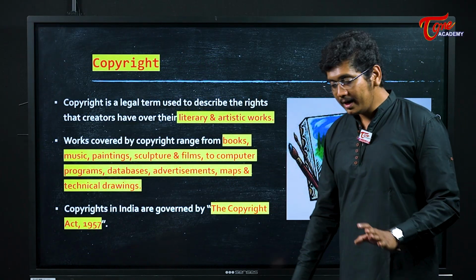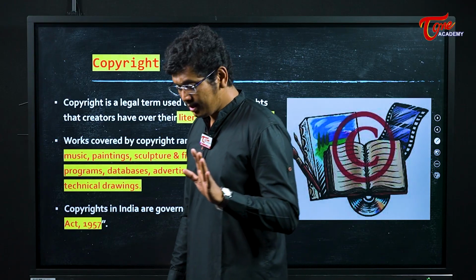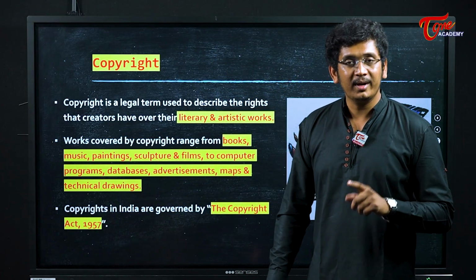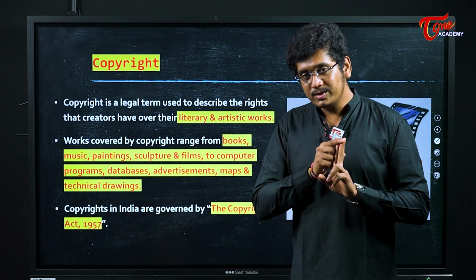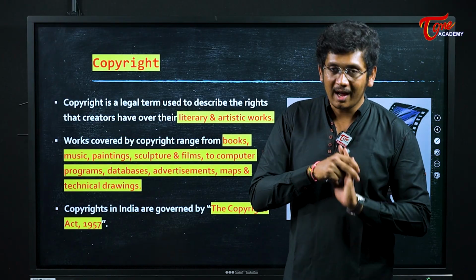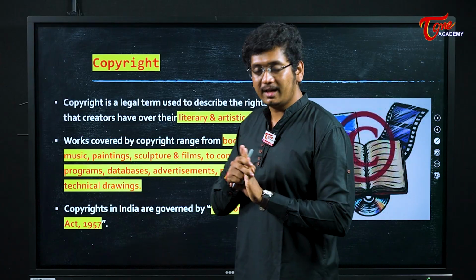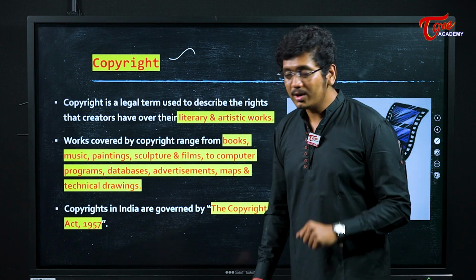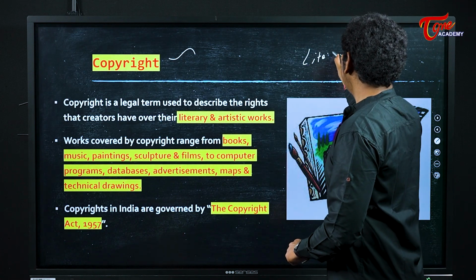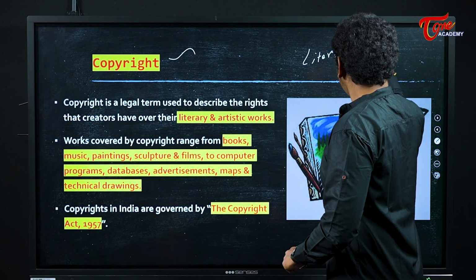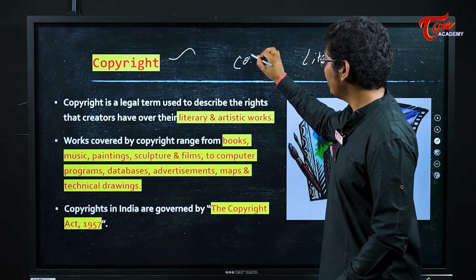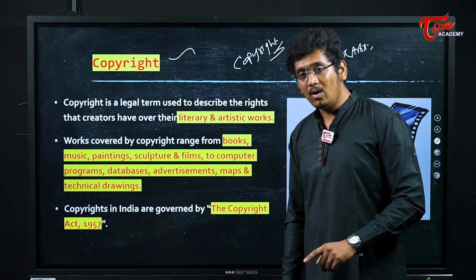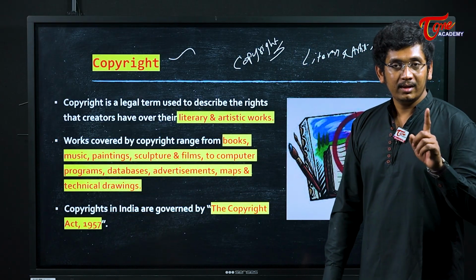Next, copyright. Copyright is basically what you get for books, literary works or artistic works. For what will you get the copyright? If you paint something, if you compose music, if you write a song, if you have a literary script of a story, for that you will be getting the copyright. Literary and artistic works. On books you will see copyright. Whatever book you see, at the end of the book you will see copyright. Advertisements and all these will be given under the copyright.